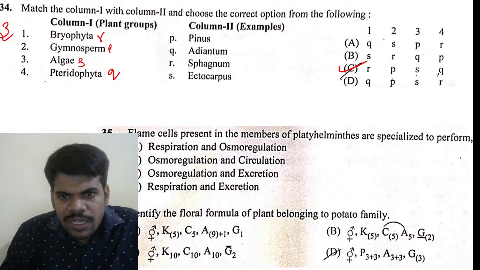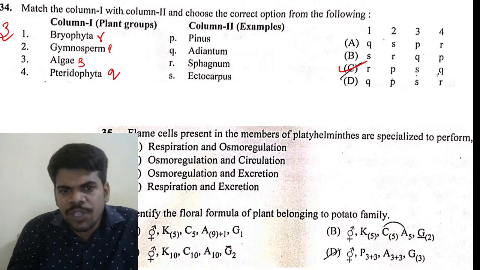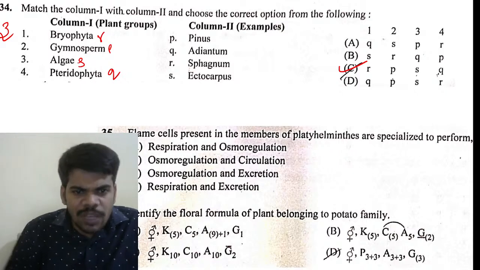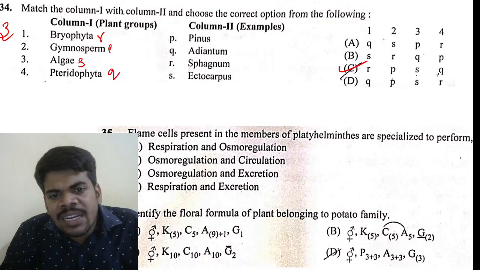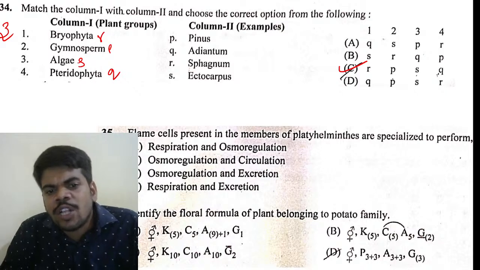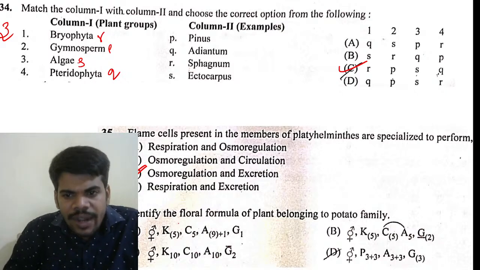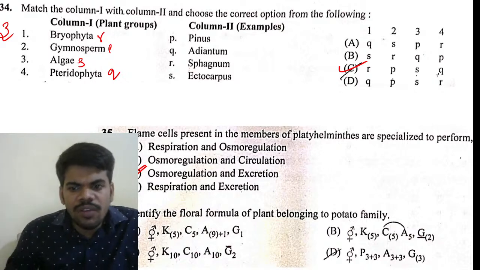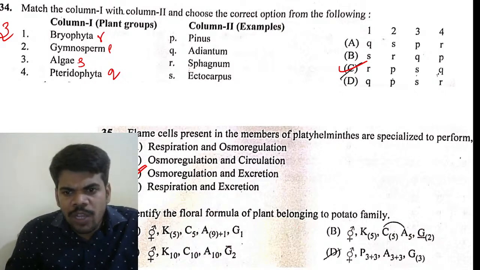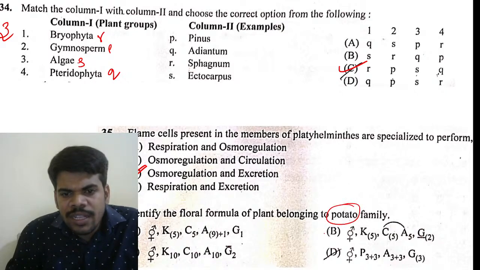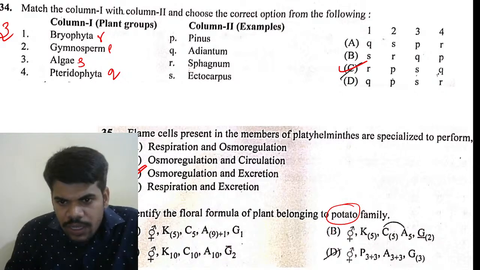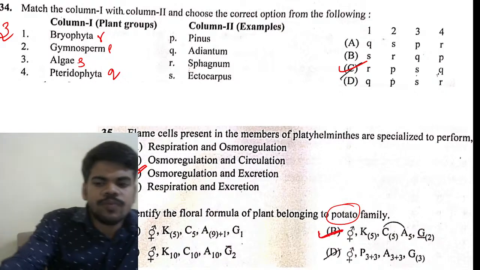Flame cells present in membranes of Platyhelminthes are specialized to perform what? Remember, every excretory organ's main function is osmoregulation. So osmoregulation and excretion, without any doubt, option 3. Next, identify the floral formula of a plant belonging to the potato family. Potato means Solanaceae. You have to identify the Solanaceae floral formula from this. So here the right answer is option 2.